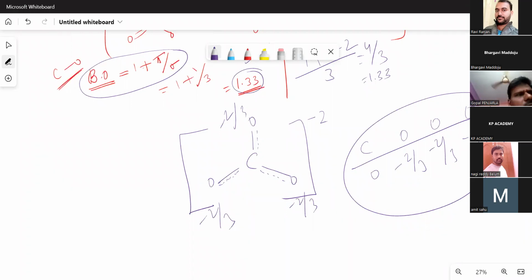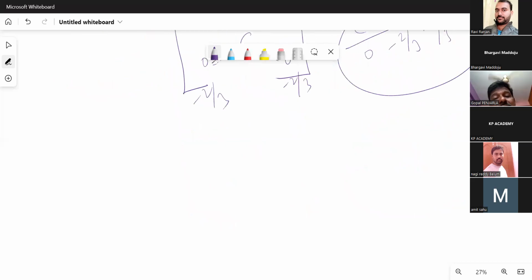We started with 8 electrons around each atom. But why are all these things happening? There's only one reason behind it: to get extra stability. Where there is a possibility of resonance, the species goes for resonance because resonance gives it extra stability. Where there is no possibility, it does not go for any resonance. Because of resonance, it gets extra stability, increasing its bond order to 1.33 for everything.